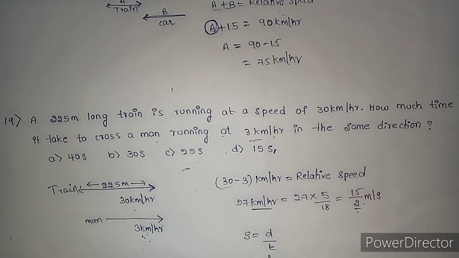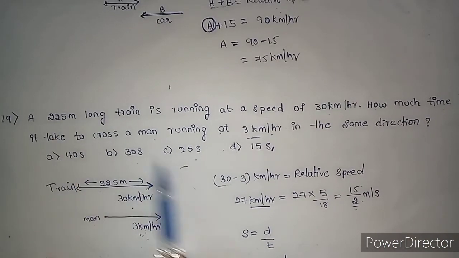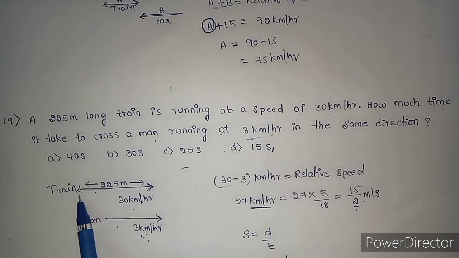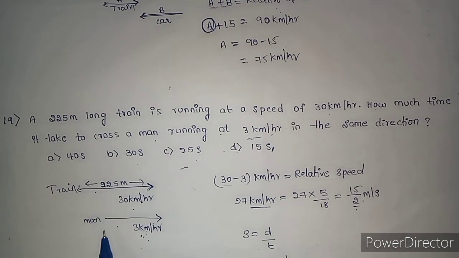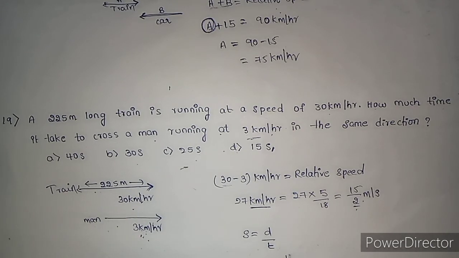Here the question is to find the time, so time is distance by speed. Distance is the length of train and the length of man, but compared to the train, the man is small, so the length of the man is negligible.